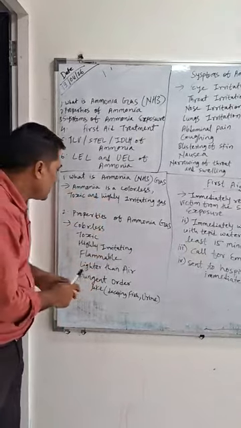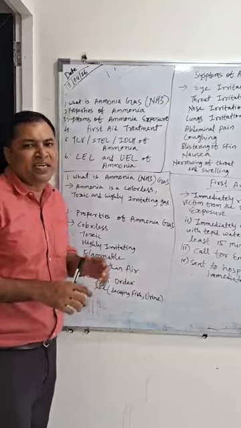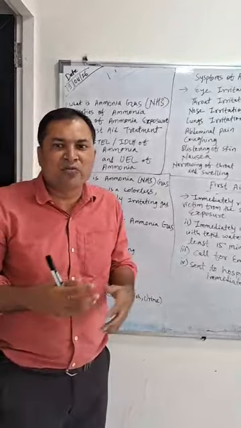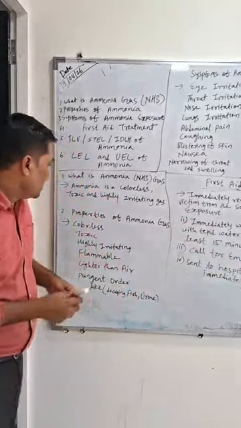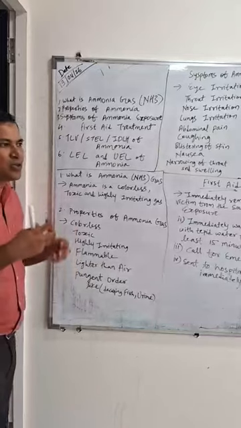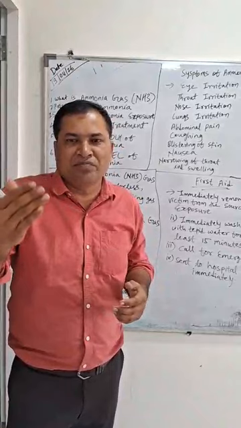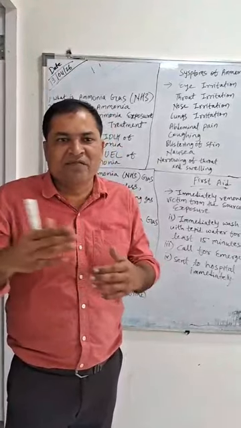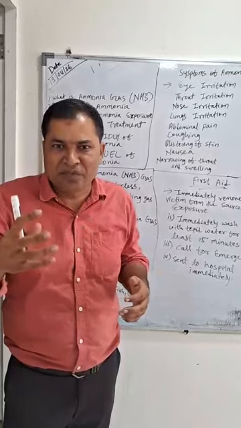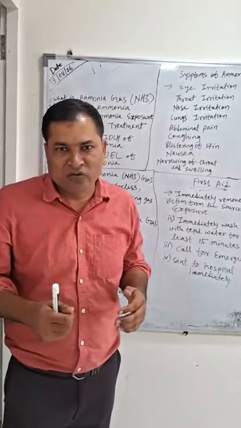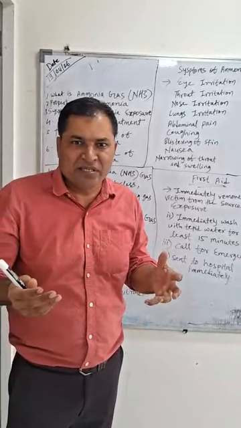The properties of ammonia gas: it is colorless. It is also toxic. Colorless means there is no color, so you cannot identify it with the help of color. Toxic means, if you inhale a certain amount of ppm, like 40 ppm, 50 ppm, or maybe 100 ppm, you may suddenly fall down over there because it's toxic. Toxic means poisonous, and you can even lose your life.